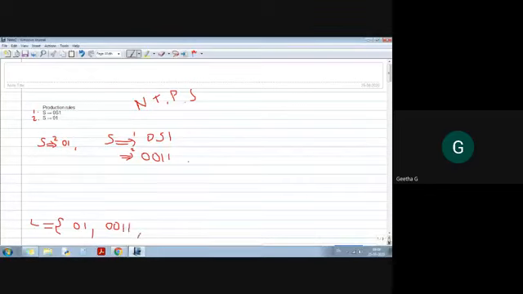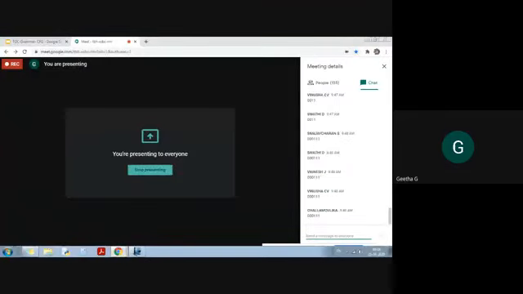Right? Can you guess what is going to be in the next string? 0, 0. Very good, very good. And 4 zeros in the next string. Similar way to generate. Very good, students.